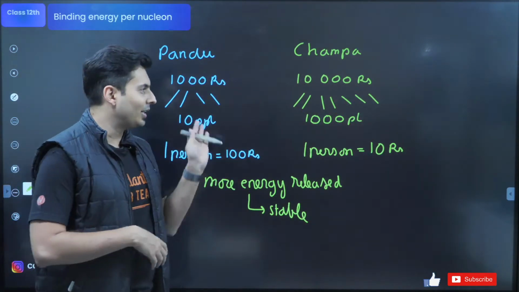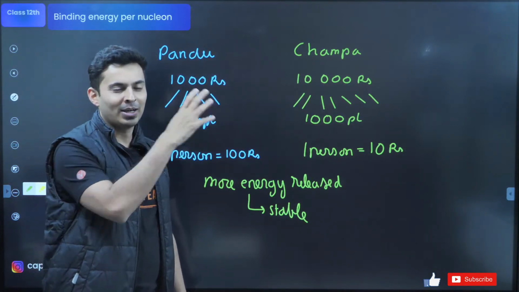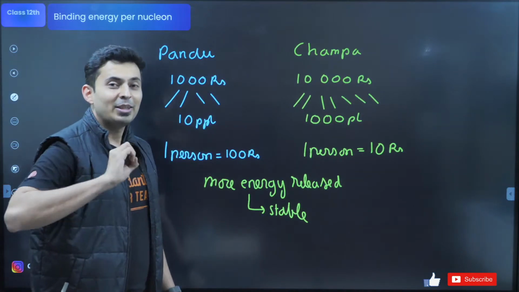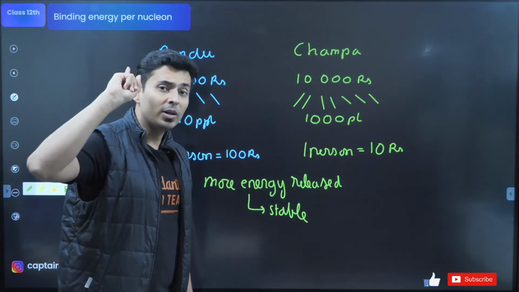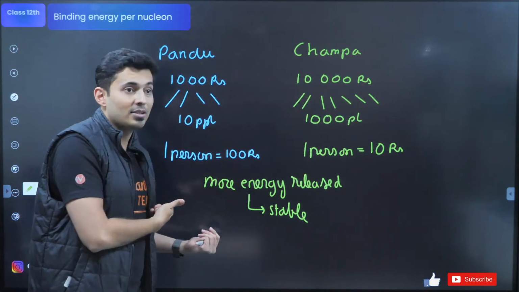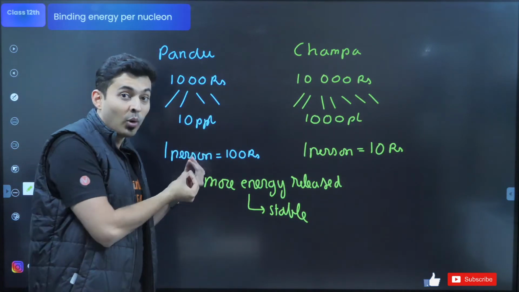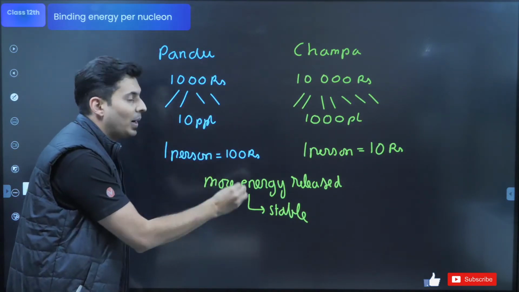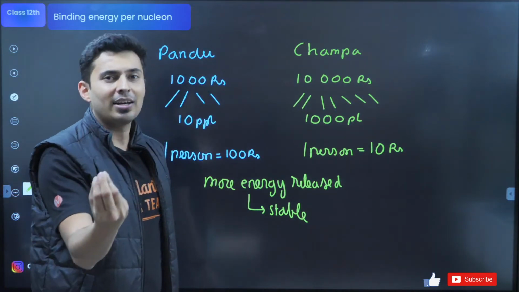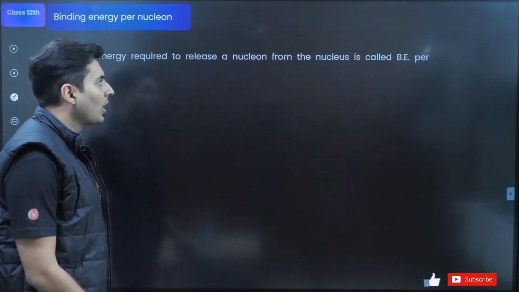Everybody gets this? I know, Prem, you can argue with so many different factors like, sir, she gave more money to more people. I'm not going there, but this was just to explain the concept of binding energy per nucleon. So now, when the binding energy is released, if you count it per nucleon, if more energy is released, that means it is more stable. If less energy is released, it is less stable. More energy is released per nuclear particle, it is more stable. If less energy is released per particle, it is less stable. That's what this binding energy per nucleon is.